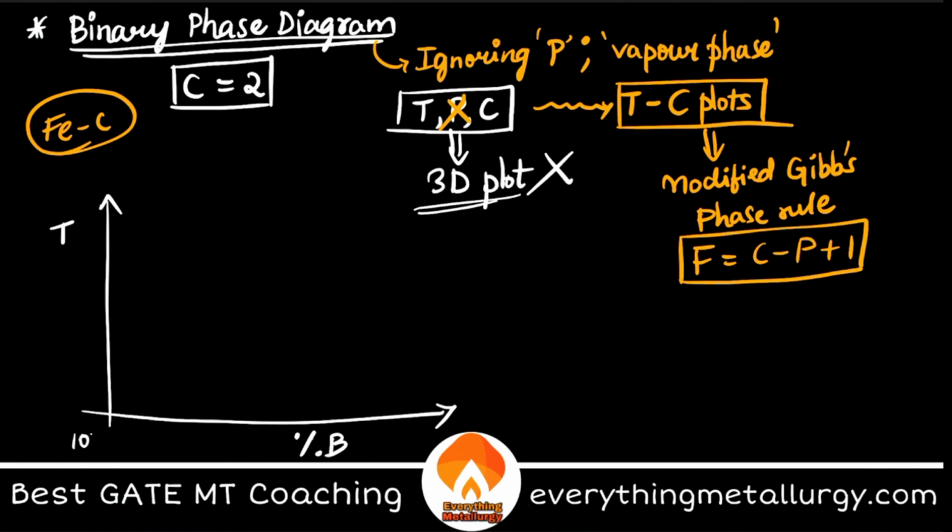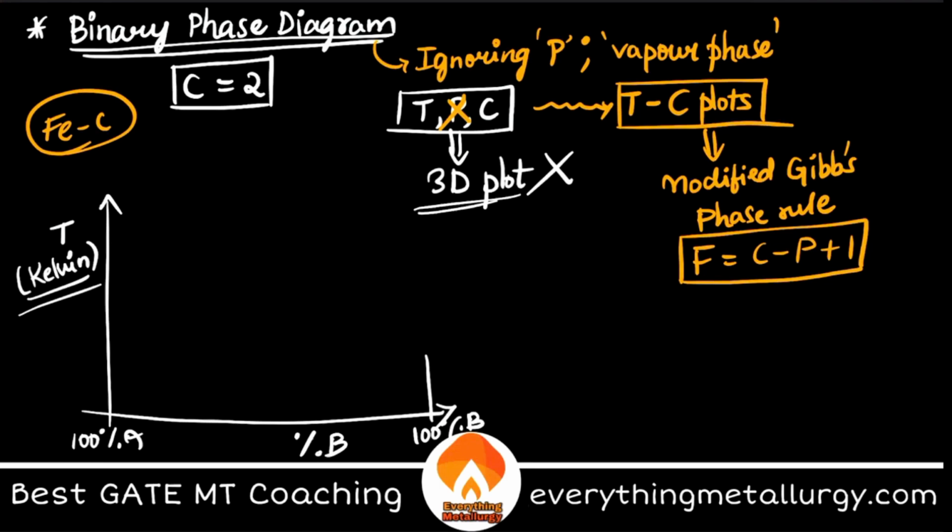So this is 100% A, and somewhere here we have 100% B, and you are plotting it. Remember, temperature should always be in Kelvin, whatever calculations you are doing.